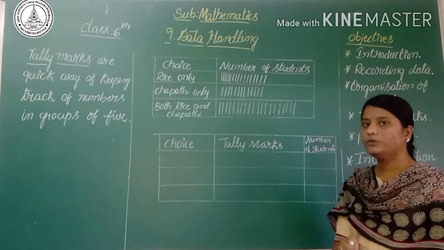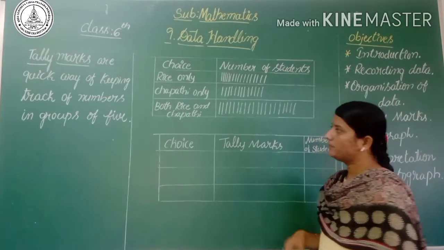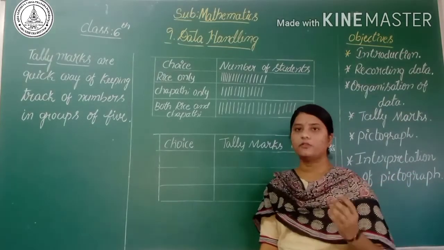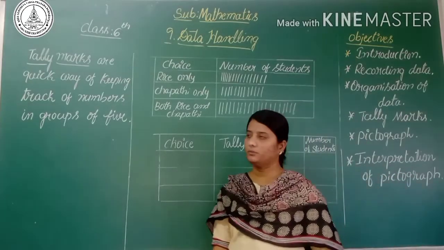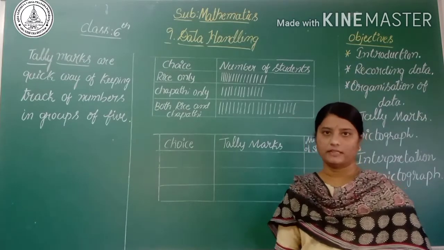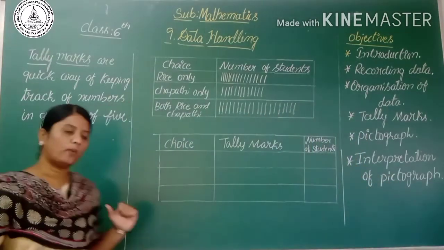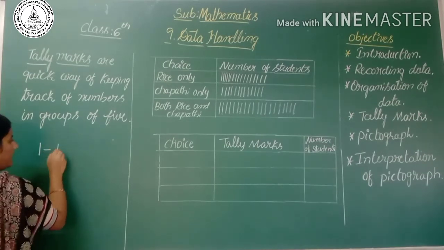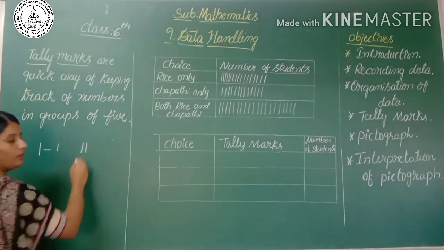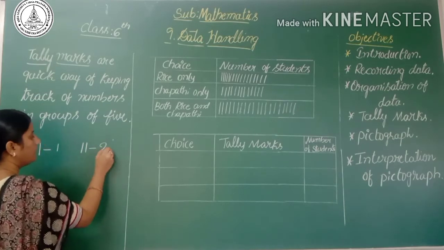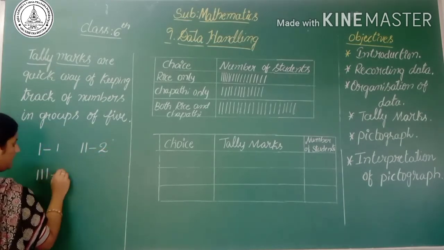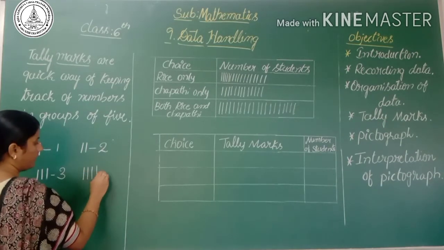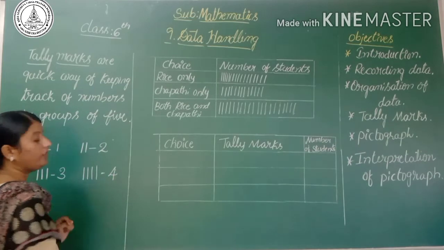So what we have to do? We have to use the tally marks. Tally marks are a quick way of keeping track of numbers in groups of 5. Here, a single bar represents 1, 2 bars represent 2, 3 bars represent 3, and 1, 2, 3, 4 represents 4.